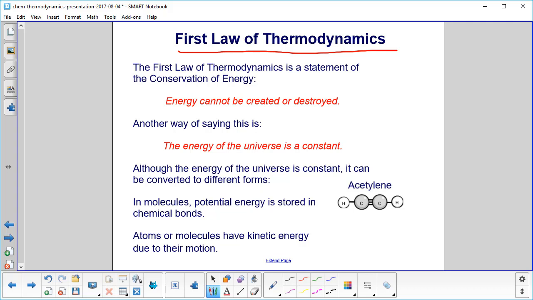Although the energy of the universe is constant, you can have many different forms. So for example, in molecules, you have potential energy that is stored in the chemical bonds. Again, atoms and molecules can have kinetic energy when they're moving about. And over here, this is acetylene, and the bonds are shown by these horizontal lines.